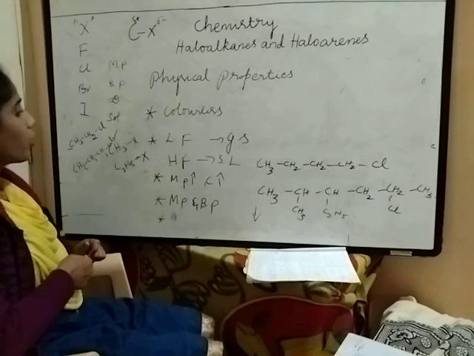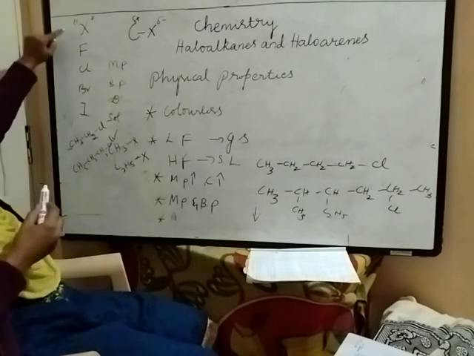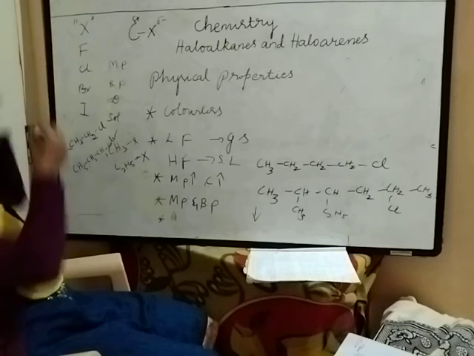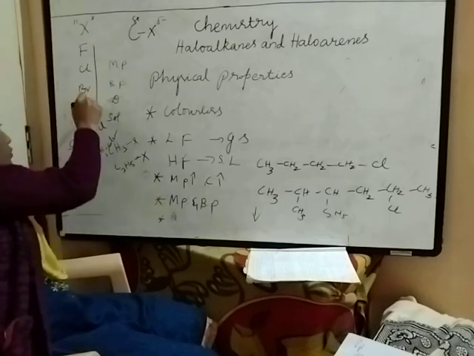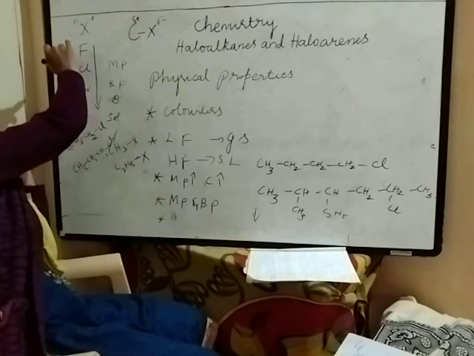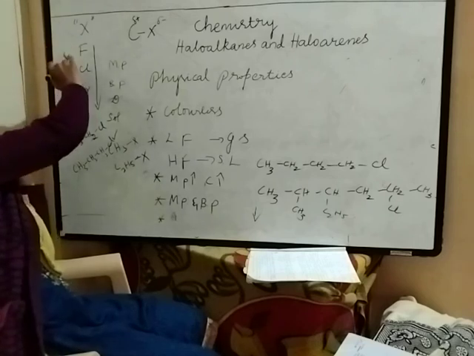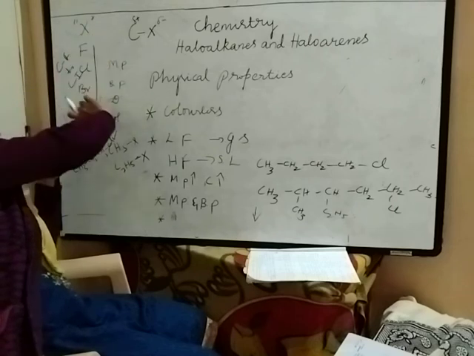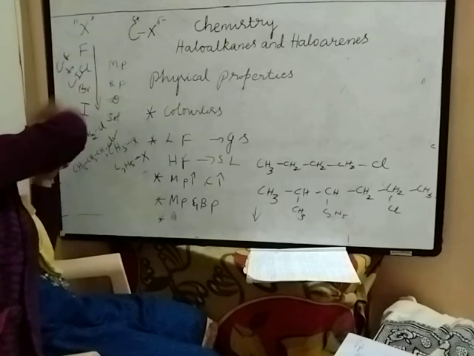So the boiling point, I told, when electronegativity decreases as we go down the group, from fluoride to iodide, the bond length also increases from C-F to C-I. So the melting point increases as the atomic mass also increases, right?